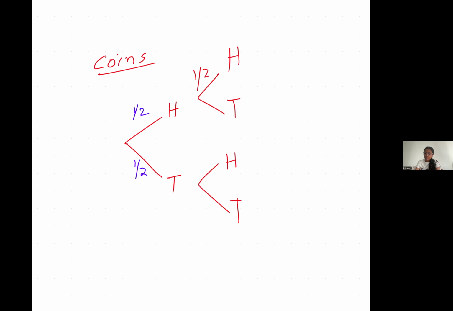Don't the probabilities need to add up to 1? Yes. So, let's say in the first throw I got head. Now again, if I toss the coin, then I could get head or a tail. And if the coin is a fair coin, then it's 50-50, so half and half, right?